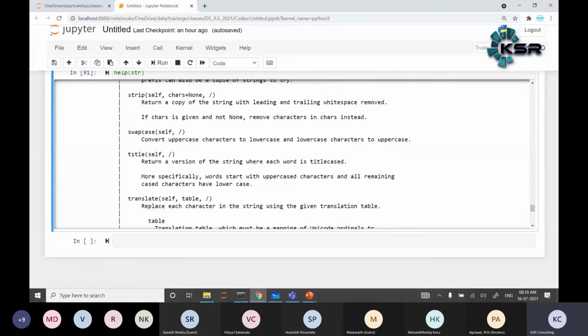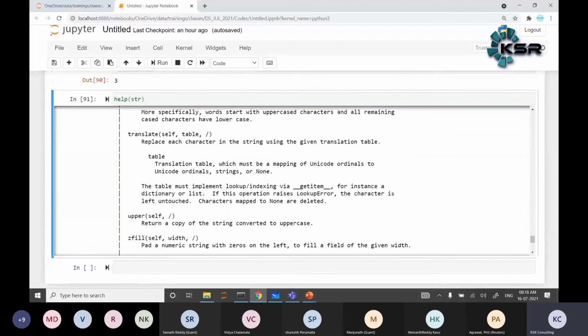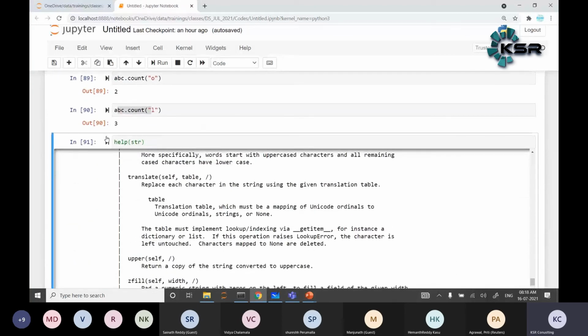These are each and every option we have here. So I just mentioned help of str, which displays all the values. Okay. Now any questions, guys? Any doubt?